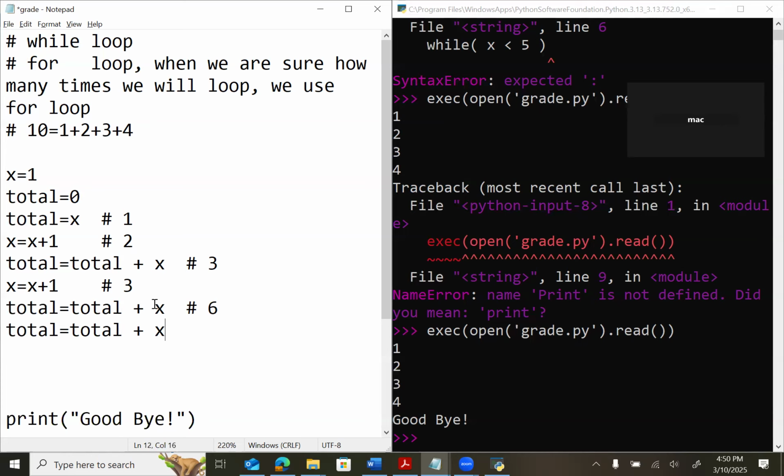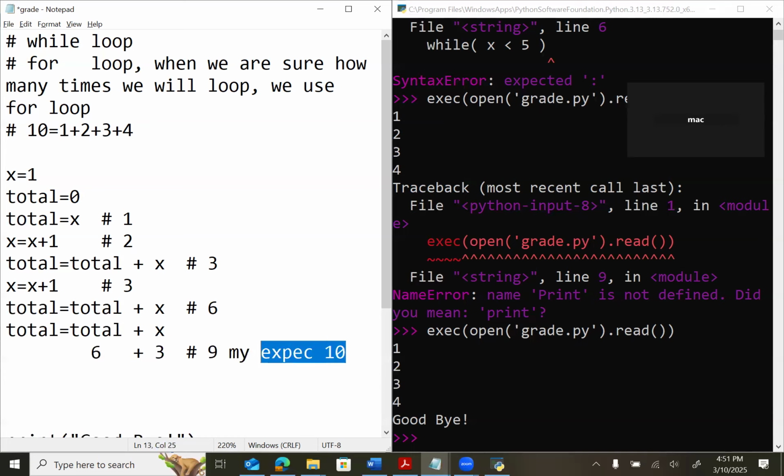What is the value of total? It became 6. What is the value of x? 3. What is the total? 9. My expectation is 10. So where is the problem?